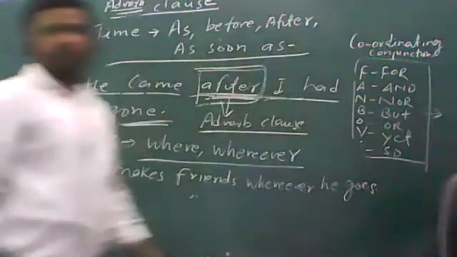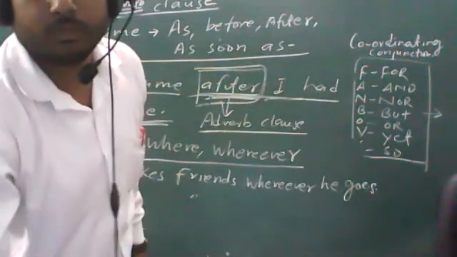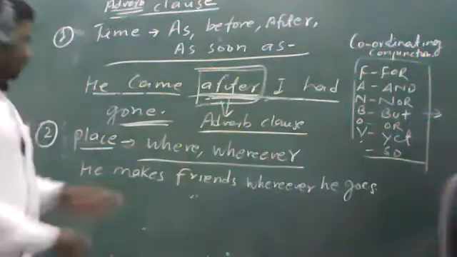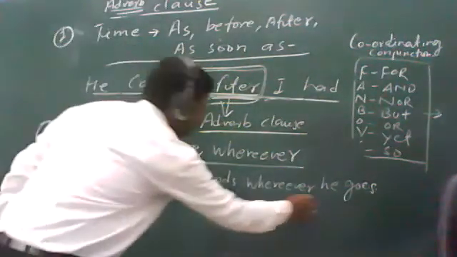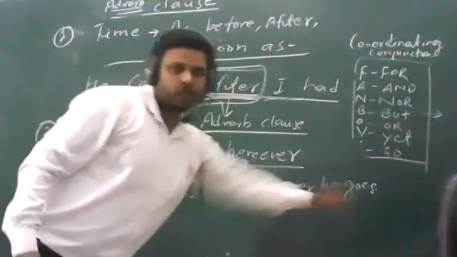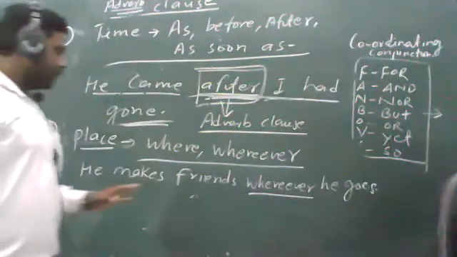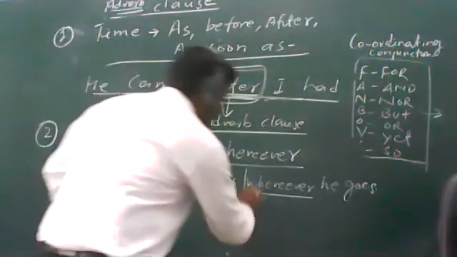See this example, students. So wherever is working as a conjunction here; it is joining two parts: he makes friends and he goes. So if you ask the question, where does he make friends? वो कहाँ friends बनाता है? The answer will be wherever he goes.